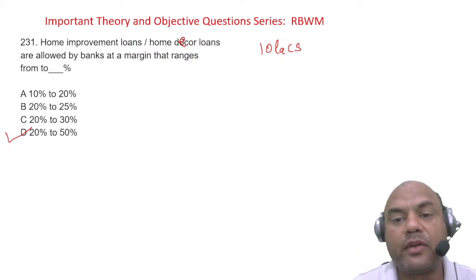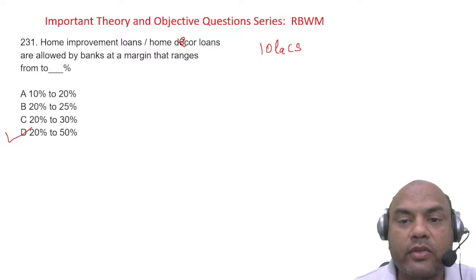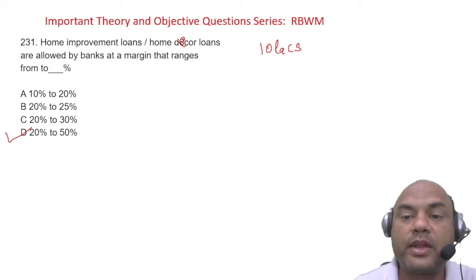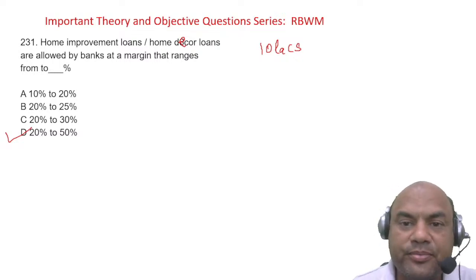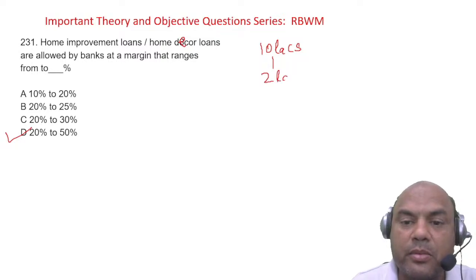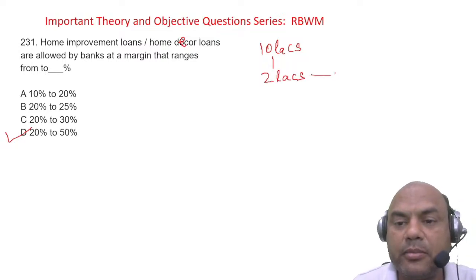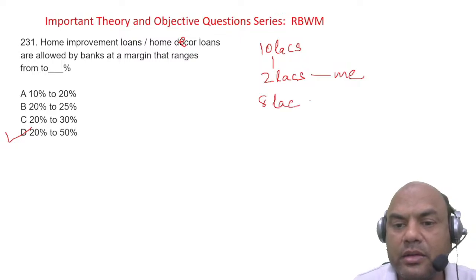Means what? Suppose I have to get a loan for 10 lakhs, or I require an improvement cost of 10 lakhs, painting and everything. Out of that, minimum 2 lakhs have to be brought by me, 2 lakhs by me and 8 lakhs by the bank.